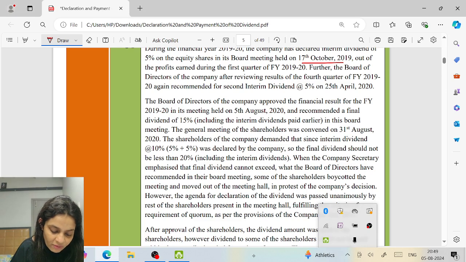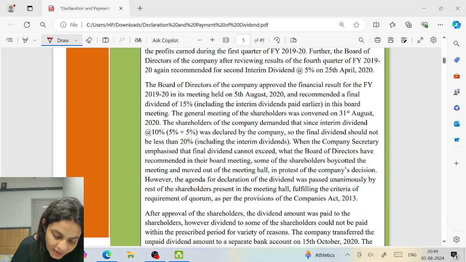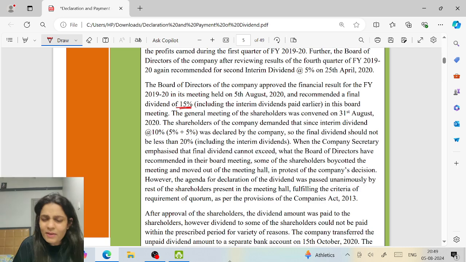15%. The general meeting of the shareholders was convened. The shareholders of the company demanded that since interim dividend was declared by the company, the final dividend should not be less than 20%. And the company had recommended what? 15%. Can it be more? Never.